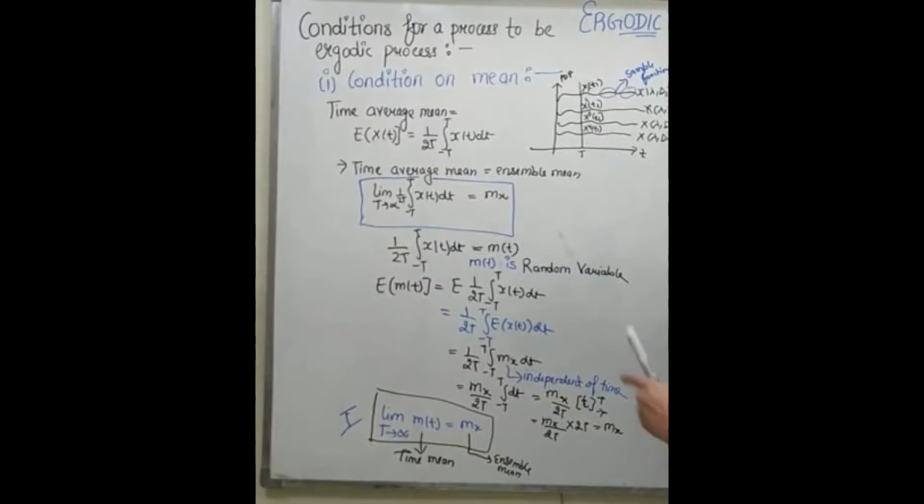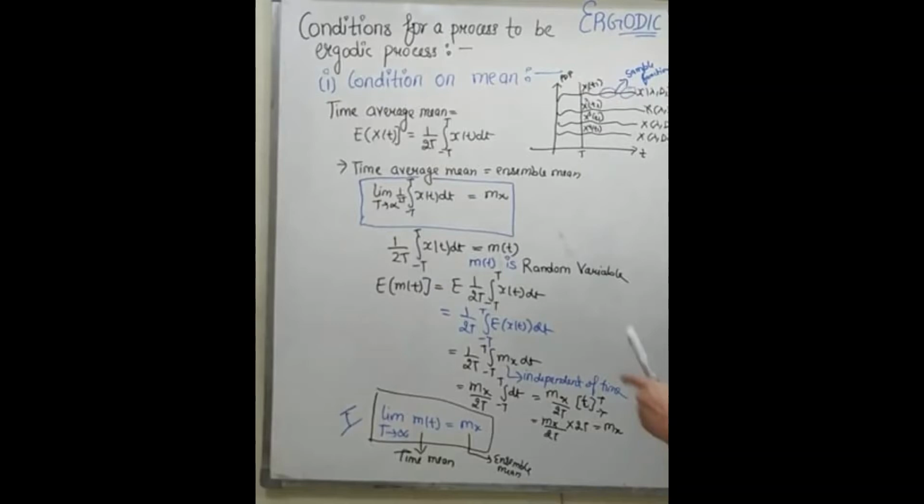If the same condition applies with respect to t, 1 by 2T integral from minus T to T of m of x dt, where m of t is considered as shown in the graph, so that it performs as a random variable. Here comes the equation E of m of t is equal to E of 1 by 2T integral from minus T to T of x of t dt.